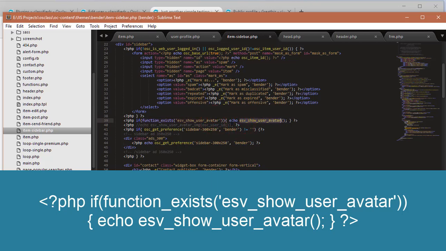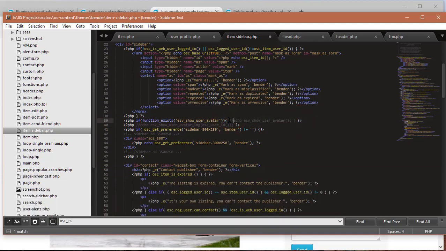But otherwise, if you don't use this here, anytime you disable the plugin, you may need to come and comment out this line of code, because if you don't do that, it will show an error message. Let me just show you what will happen if you don't have that small expression there running.